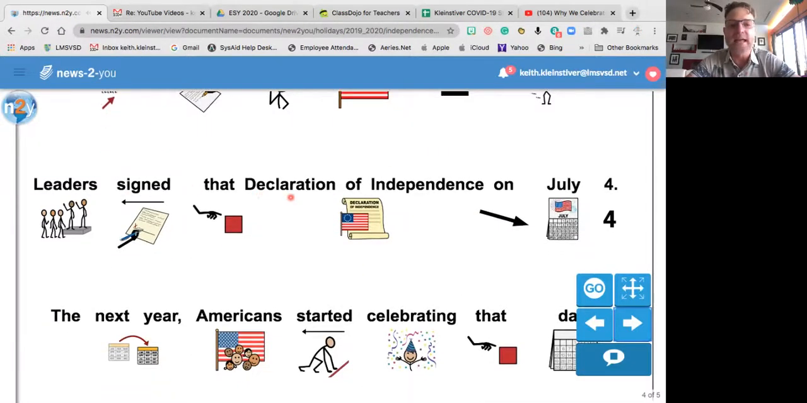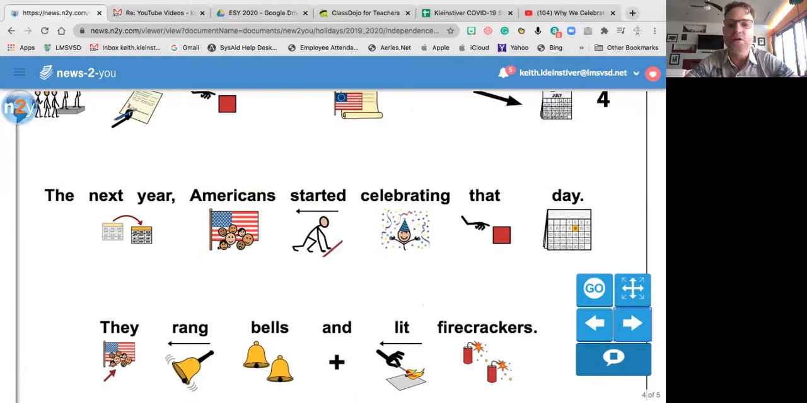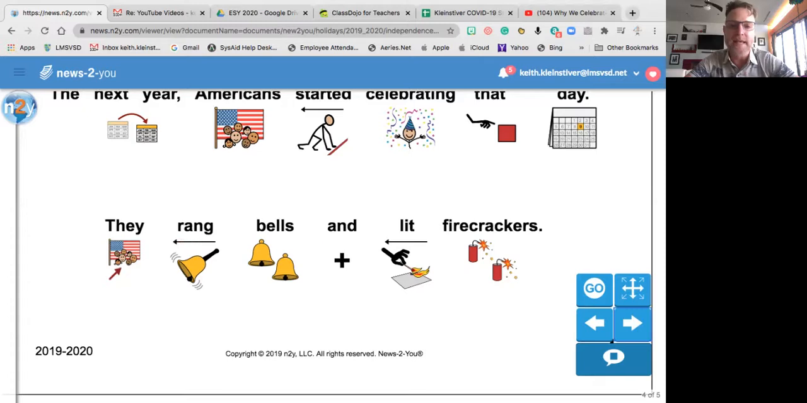Leaders signed that Declaration of Independence on July 4th. What did they sign? Point to it. Declaration of Independence. And when did they sign it? July 4th. Yes. The next year, Americans started celebrating that day. They rang bells and lit firecrackers. What'd they ring? They rang. Point to it. Bells. And what'd they light? Point to it.